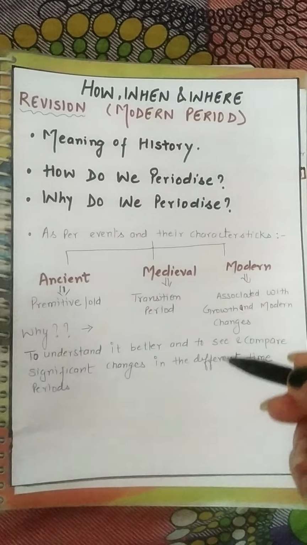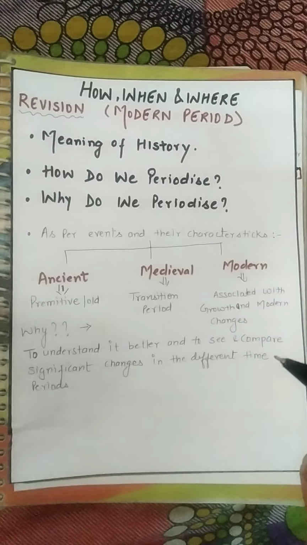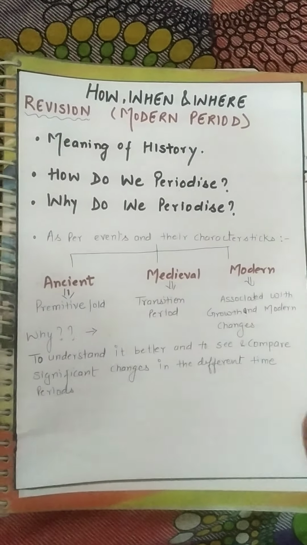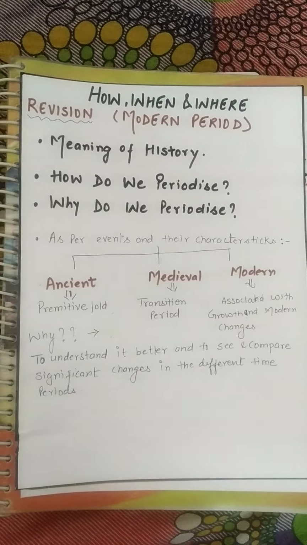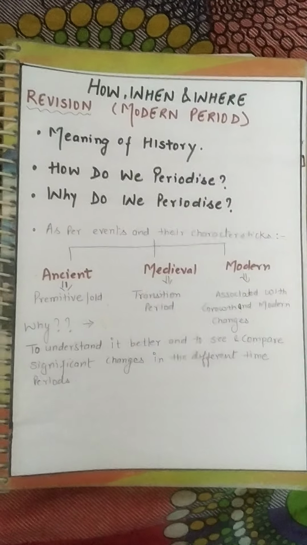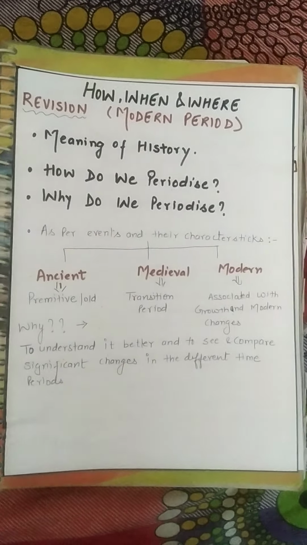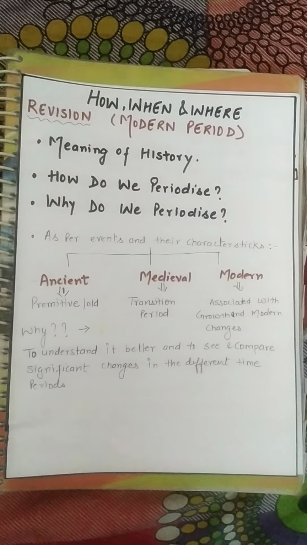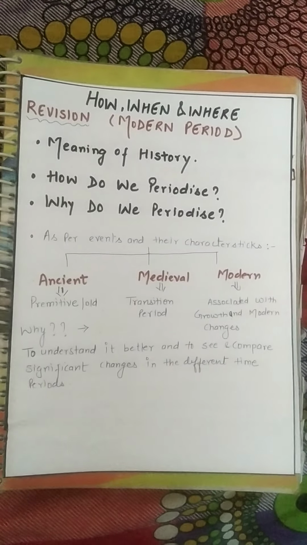I hope the children who were writing to me in the comment box about this process, asking how we divide it, find it clear now. Children, you have studied ancient history in class 6th, medieval in class 7th, and now in class 8th you are studying modern history. So can we see changes in the periods? Yes, we can see changes in the periods.